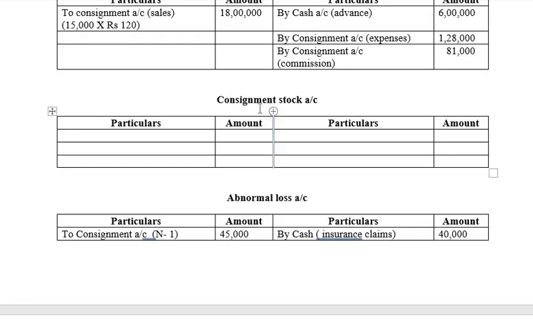Consignment stock account debit to consignment account. What will be the amount here? 3,91,010. You can write here as refer to note 3.